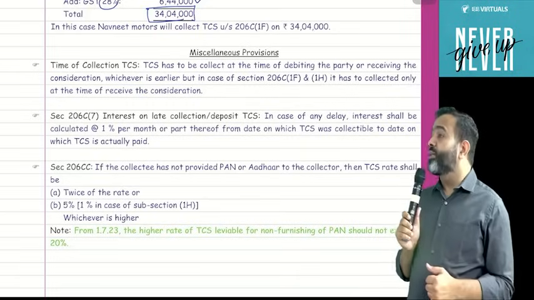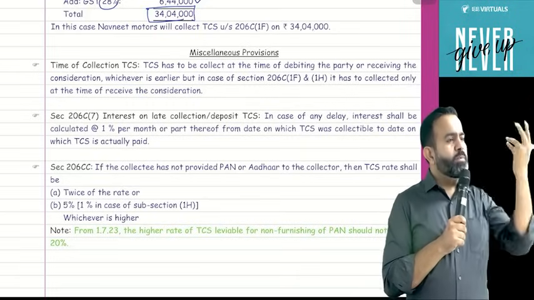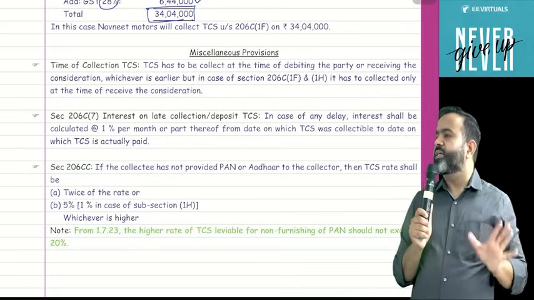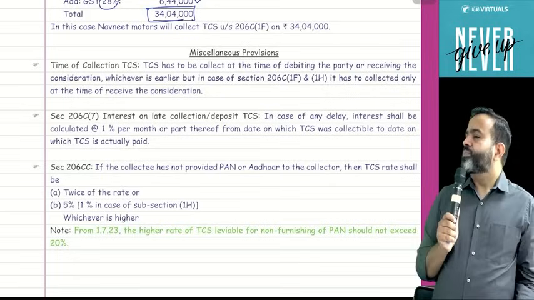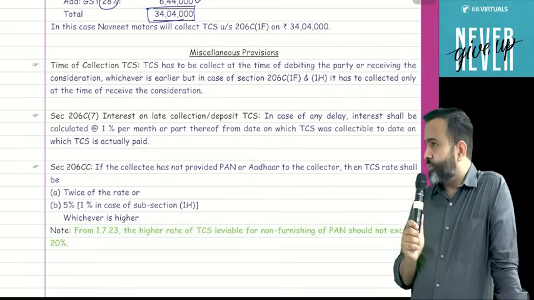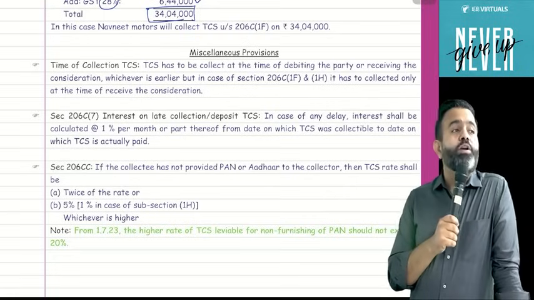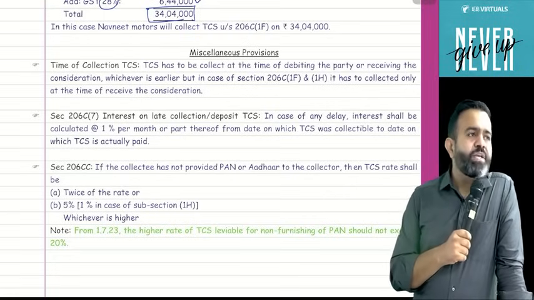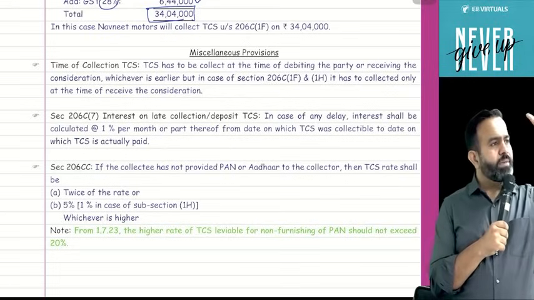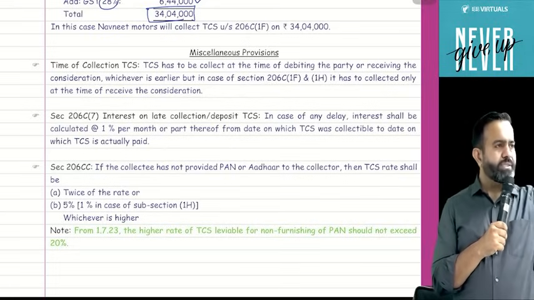Now on tendu leaves, the TCS rate is 5%. Suppose the PAN number is not given, then 10% or 5%, the higher comes to 10%. But guys, always remember, under section 206C(1H), the TCS rate was 0.1%. If the PAN number is not given, then the TCS rate will be maximum 1%. Maximum 1%, not 5%.